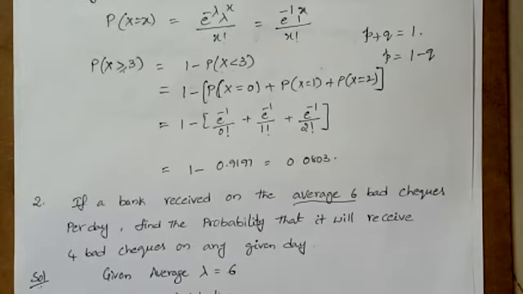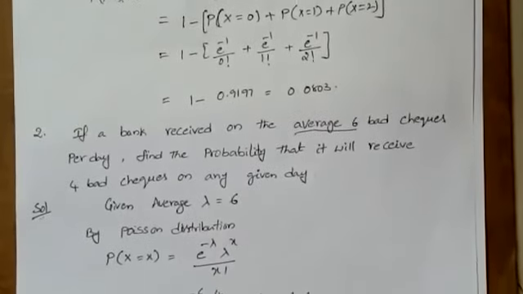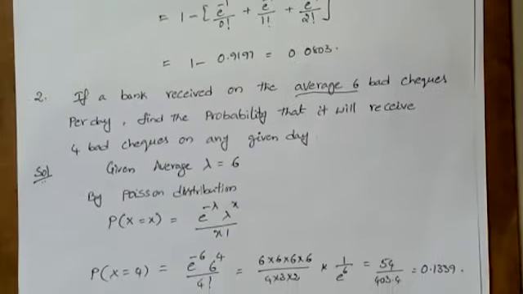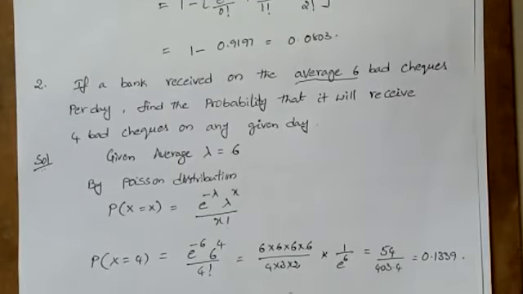Next, another value you have to substitute in the Poisson distribution is x. So here what is the question given? x is always related to the question. Find the probability that it will receive 4 bad checks. So 4 bad checks means x is equal to 4. So a simple question for 2 marks. The data is given like this.